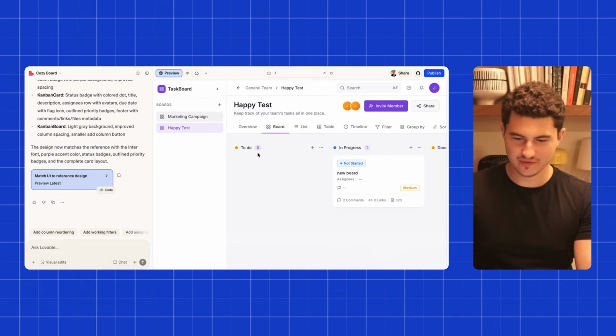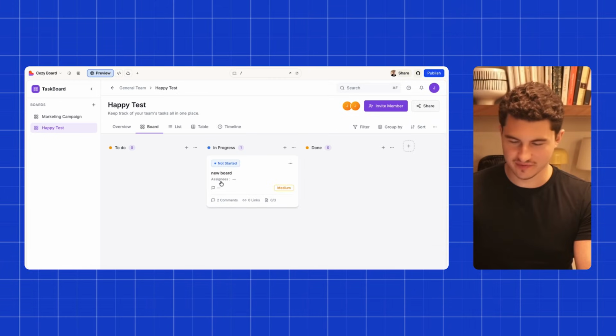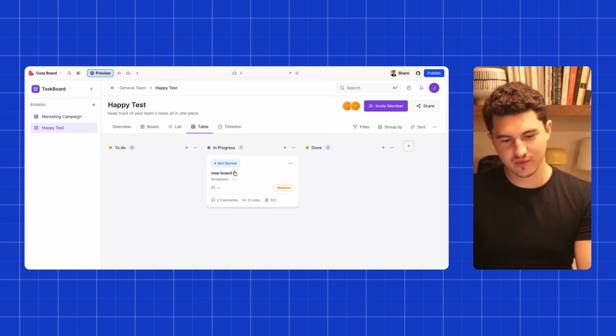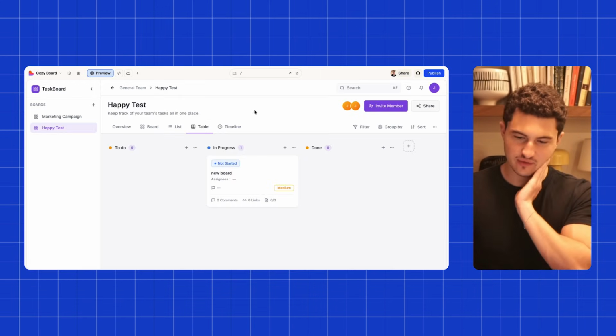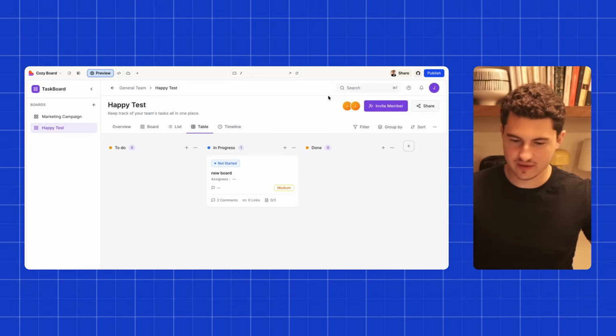Okay, so this is great. You can see quite the night and day difference here. It's looking like 20 times better. So we have all the different views, which we haven't set up yet. The card looks way better. I'm sure we could probably improve the view as well, but basically I would just do the same thing, which is I'd find a screenshot of the details and I would feed it to it.